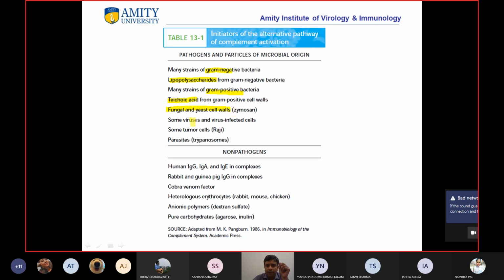Some viruses and virus-infected cells, tumor cells, and parasites all have different cell surface constituents than the host, and therefore all of these can activate the alternative pathway. Not only pathogens, but a lot of other molecules can also lead to activation or initiation of the alternative pathway.